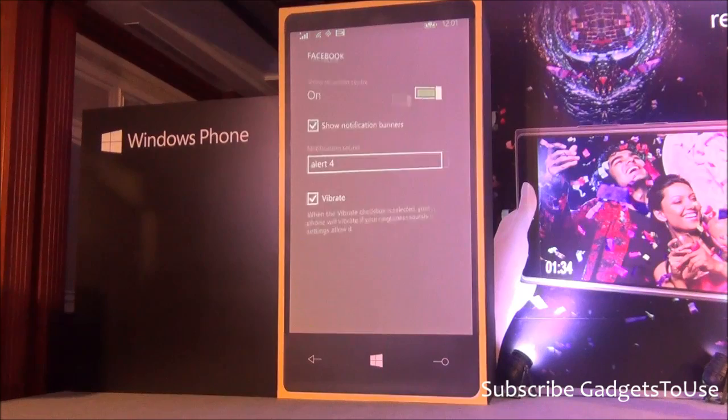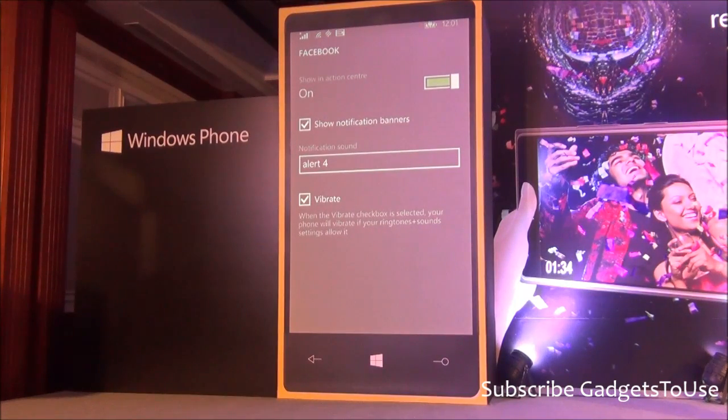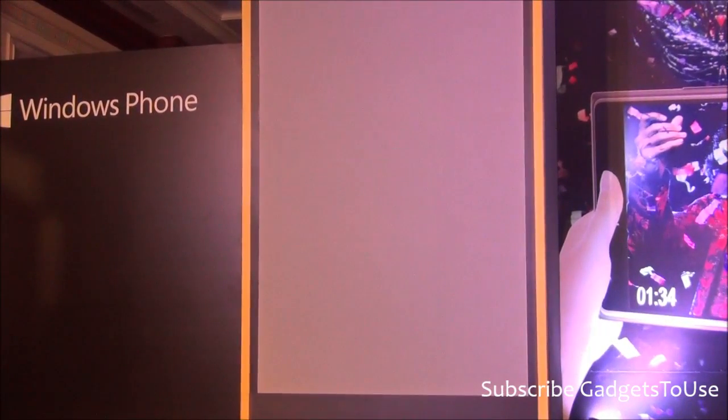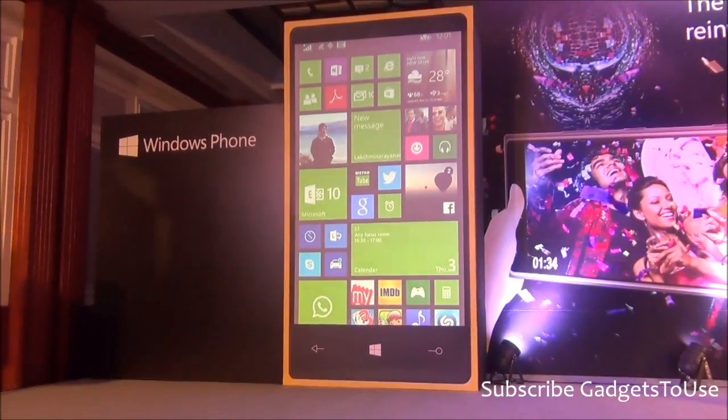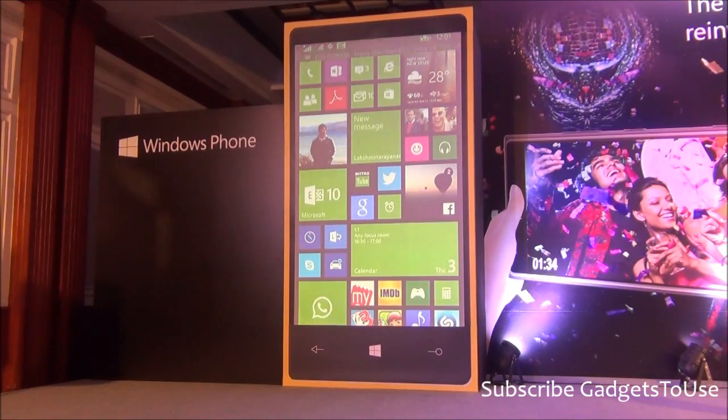So for instance, if I go to Facebook, I have the option of saying, hey, I want a notification banner when I get a notification on Facebook, and I want a particular kind of sound, so I can customize that. I can do it for each of these notifications that come on the Action Center, and so it gives me full control over my experience on my Windows Phone start screen.